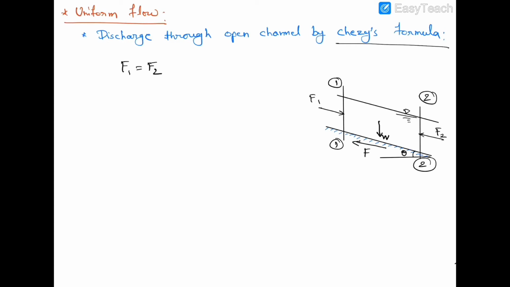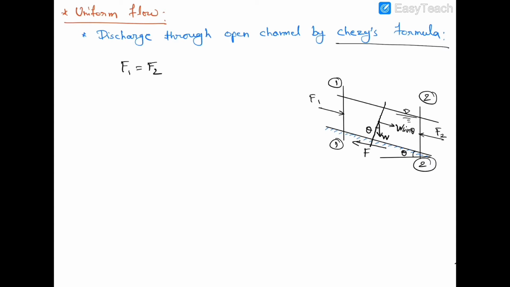Weight of liquid is acting in vertically downward direction, so we have to resolve all the forces in the direction of flow. So the component of weight in the direction of flow will be, suppose this is a normal to the bed of channel, so this angle will be theta, so this component will be W sin theta. And we know this is a uniform flow, that's why the velocity with respect to length of the channel is not changing, and velocity is not changing means acceleration is also 0.